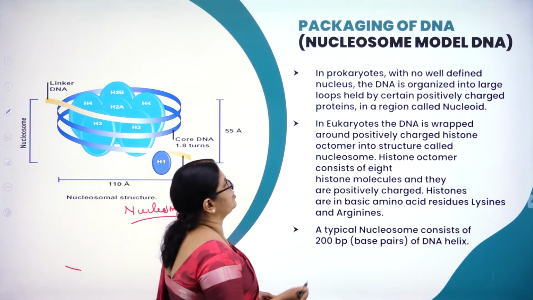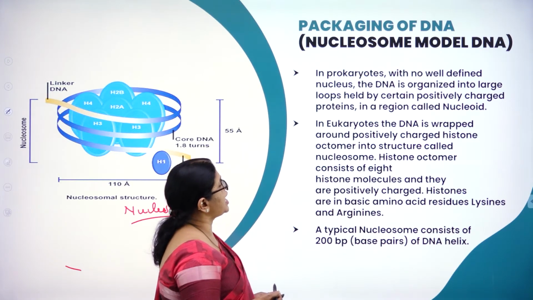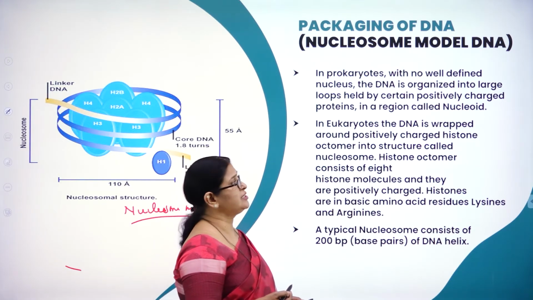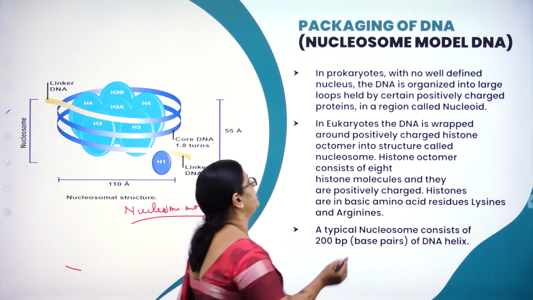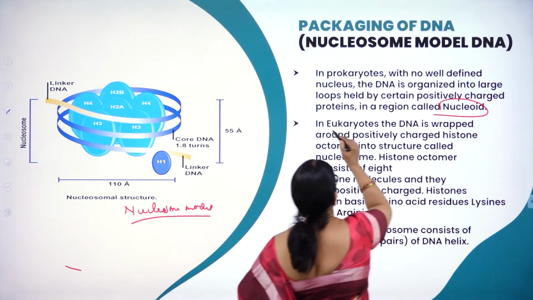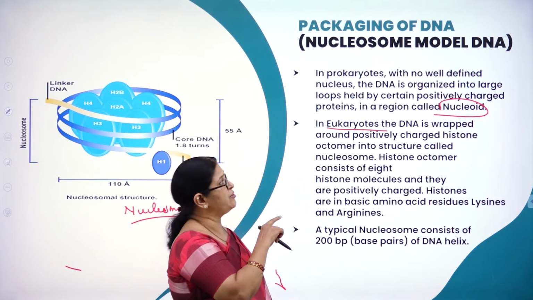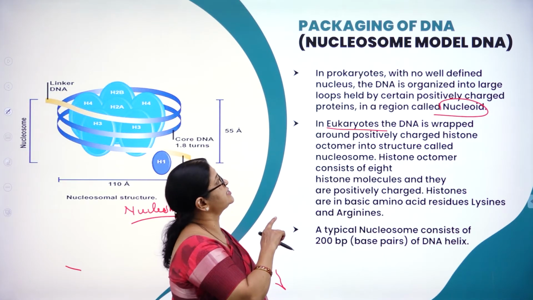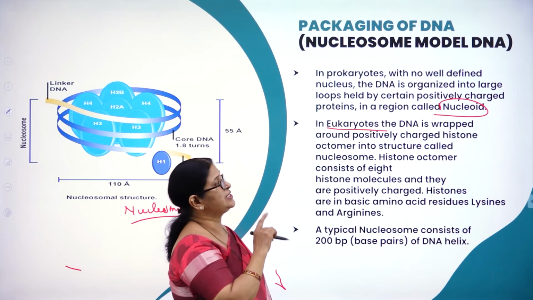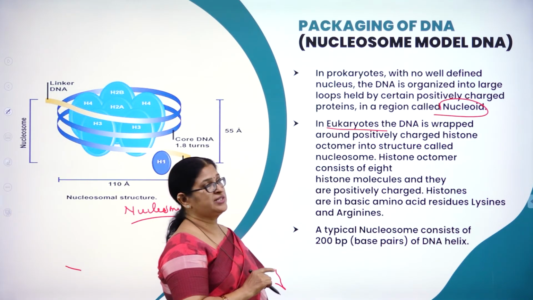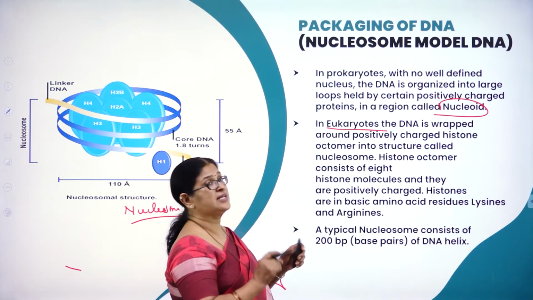In prokaryotes with no well-defined nucleus, the DNA is organized into large loops held by certain positively charged proteins in a region called nucleoid. But in case of eukaryotes, the DNA is wrapped around